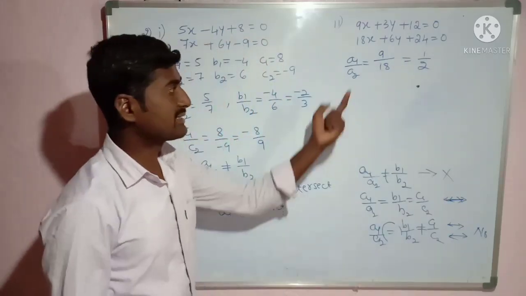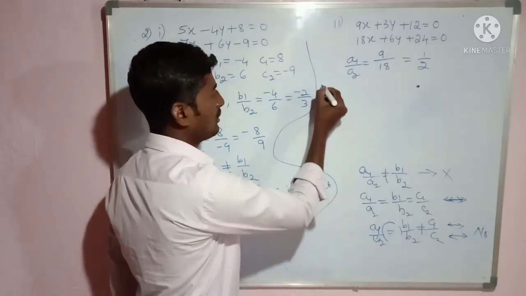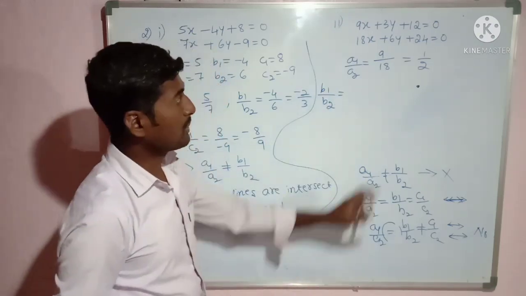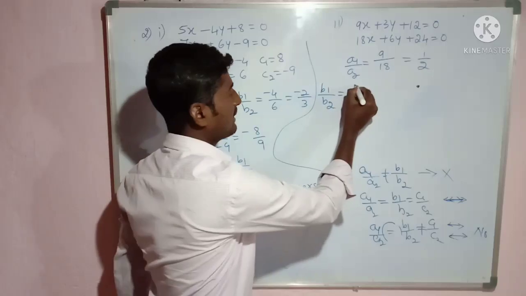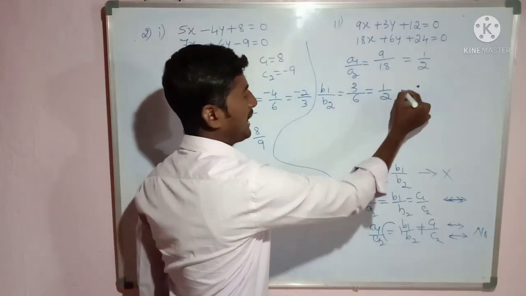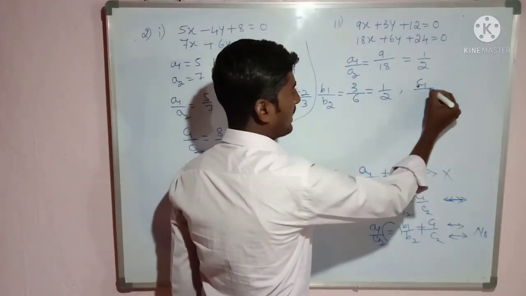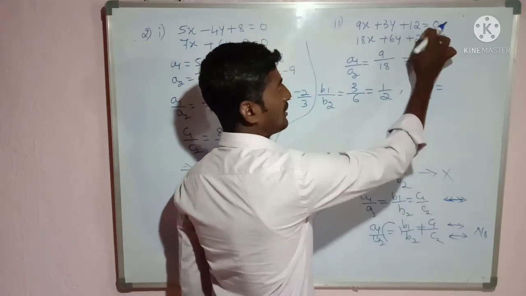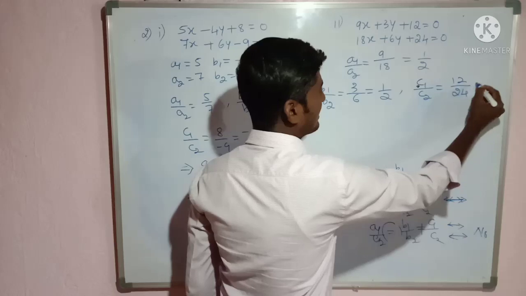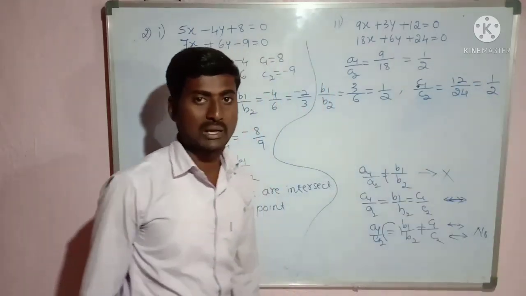Okay. Then the second ratio, b1 divided by b2. b1 value is 3, divided by b2 value 6. So that is equal to 1 divided by 2. Now the third ratio, c1 divided by c2. c1 value is 12, divided by c2 value 24. So this is equal to 1 divided by 2.